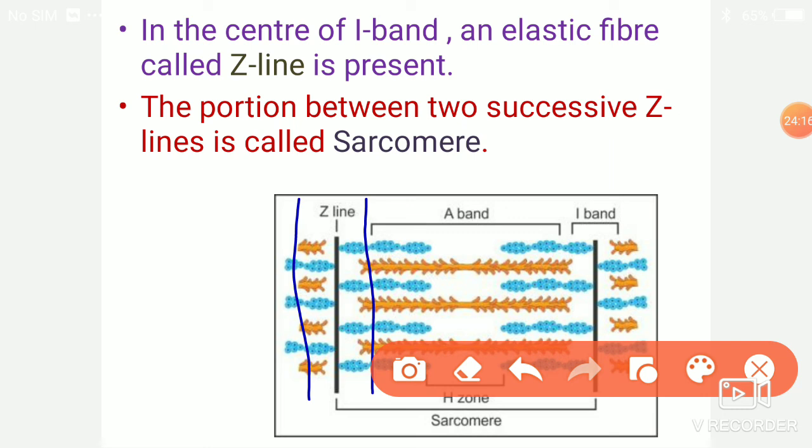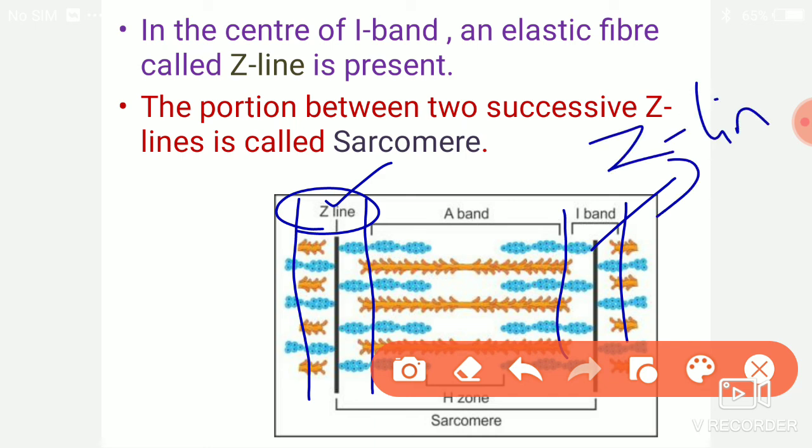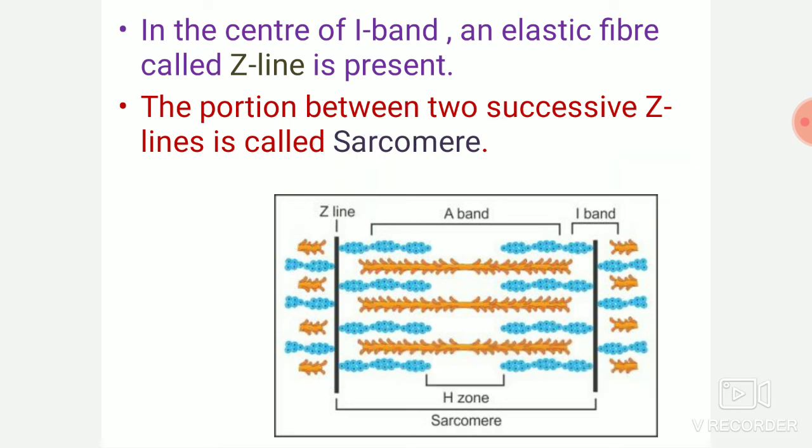In the I band center, there is a line called the Z line. In every I band, centrally there is a line, and they call it the Z line. So this is a Z line, this is a Z line. The distance between one Z line and the next Z line, what do they call that distance? Sarcomere.